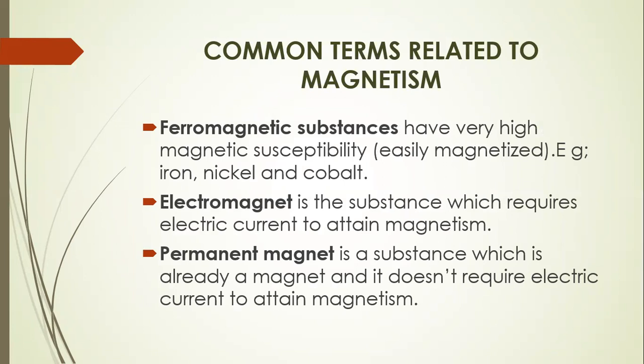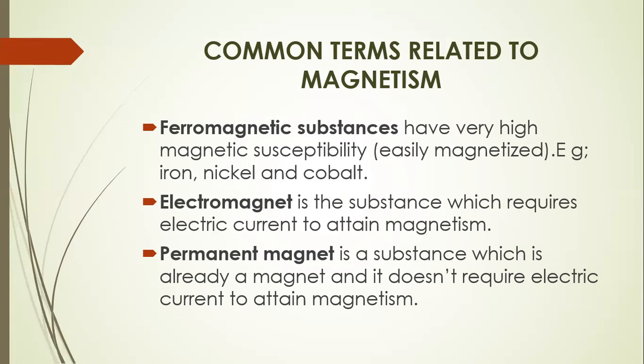Ferromagnetic substances, these are substances that have very high magnetic susceptibility, that is, they are easily magnetized. So these are the substances or materials that can be easily magnetized. Take an example, as we say, iron, nickel, and cobalt, which are the naturally occurring magnets. So they are the ones that can be easily magnetized.